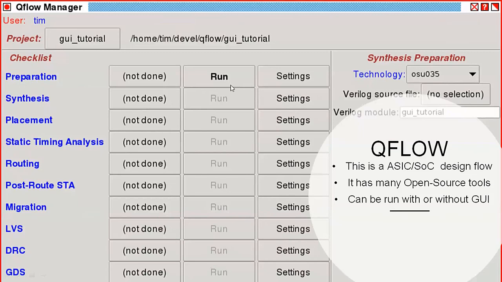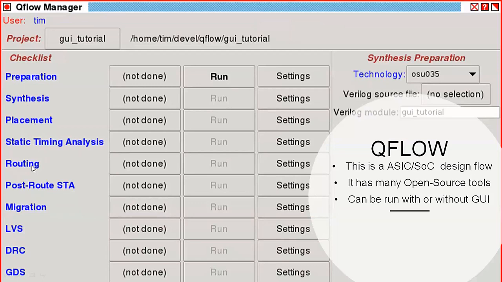It creates the basic directory structures for the subsequent runs. Next it will do synthesis, and after that placement. After placement, it will do the static timing analysis and back annotation also. And after that, it will do routing.